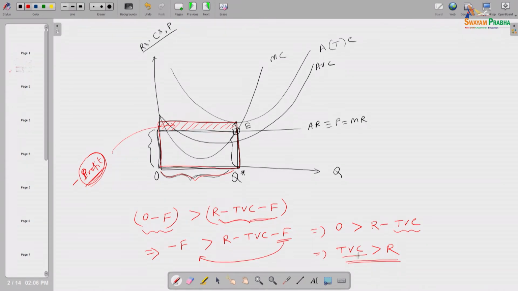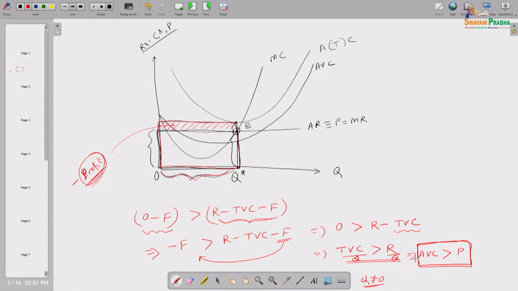If I divide both sides by quantity, which in any case is not equal to 0 when he is producing something, the left hand side will be average variable cost and the right hand side will be price, because revenue by quantity of output is price. So when average variable cost is more than price, that time he should stop production.